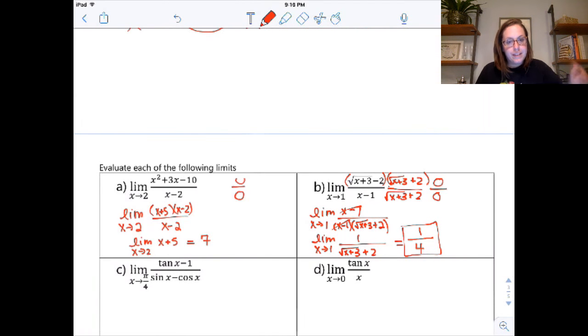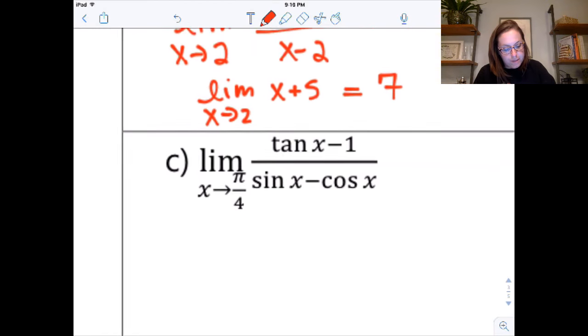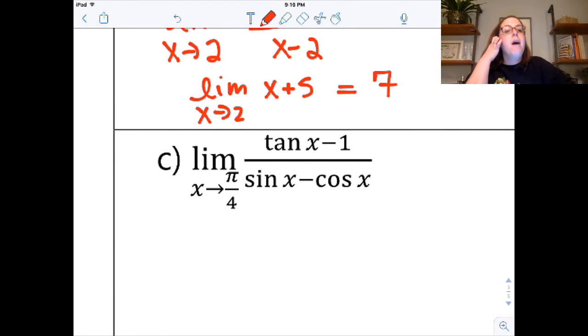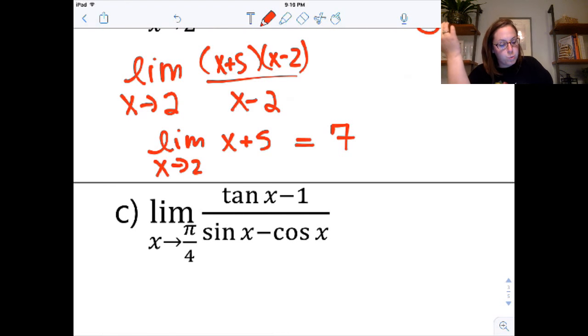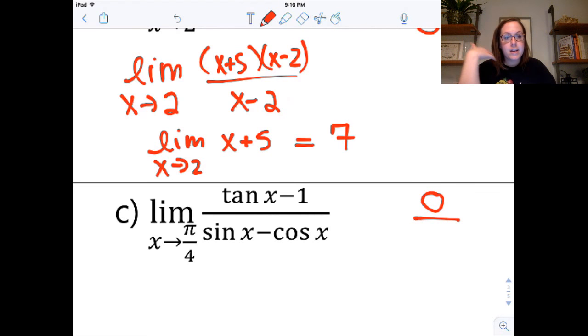All right, let's rev up a little further. So tangent of pi over 4, sine pi over 4, cos pi over 4, those we should know off the top of our head. Tangent of pi over 4 is 1, that gives me 0. Sine and cos at pi over 4 are equal, so that gives me 0. Again, I've got an indeterminate form.